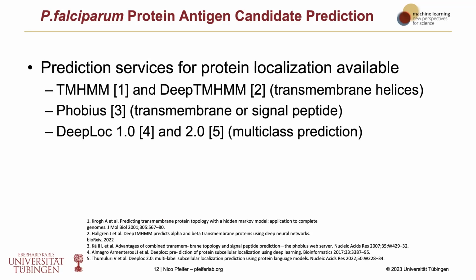And so there were available pre-trained methods, services that predicted whether, for example, a protein is a transmembrane protein, so contains transmembrane helices, or has a signal peptide, or there are also tools that let you predict the location of the expression of a certain protein, and those will then give you the location.